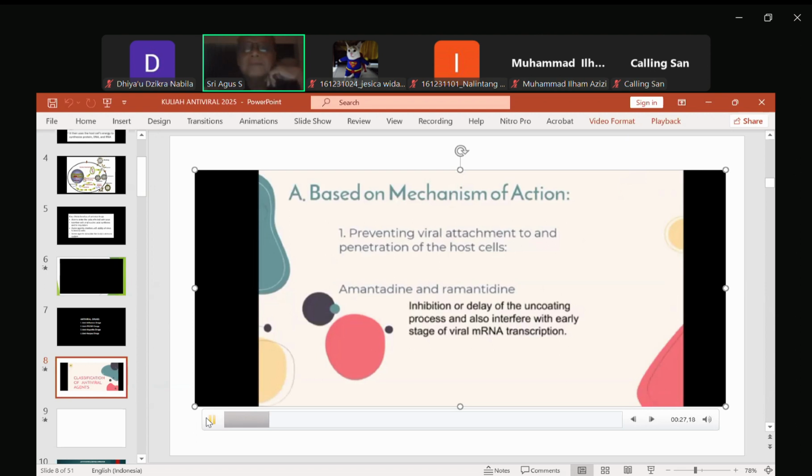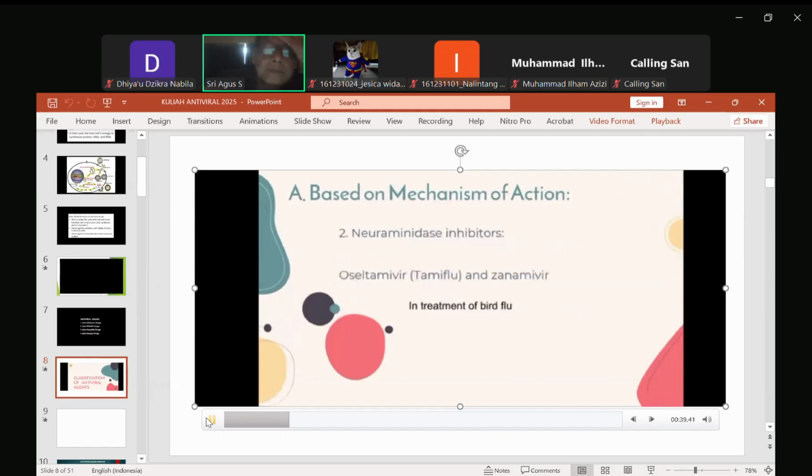Amantadine and bromantadine drugs lead to inhibition or delay of the uncoating process and also interfere with early stage of viral mRNA transcription. And neuraminidase inhibitors. Examples are oseltamivir or Tamiflu and zanamivir drugs. These drugs are commonly used in treatment of bird flu.